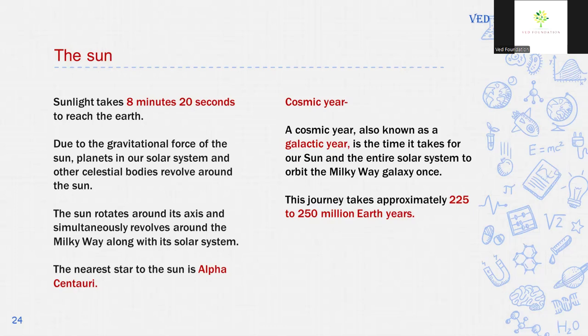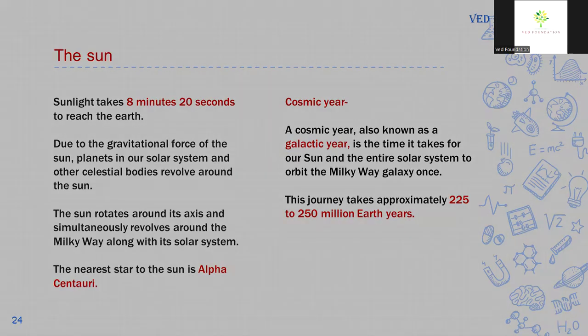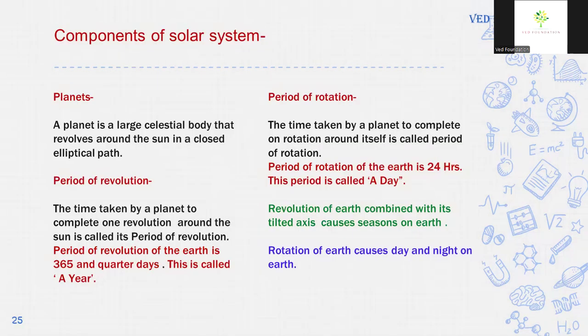Cosmic year, or galactic year, is the time it takes for our sun and the entire solar system to revolve around the Milky Way. This journey takes approximately 225 to 250 million Earth years. Planets. A planet is a large celestial body that revolves around the sun in a closed elliptical path called an orbit.